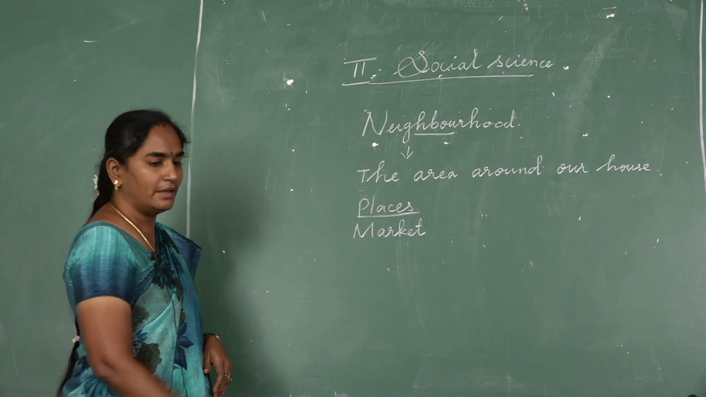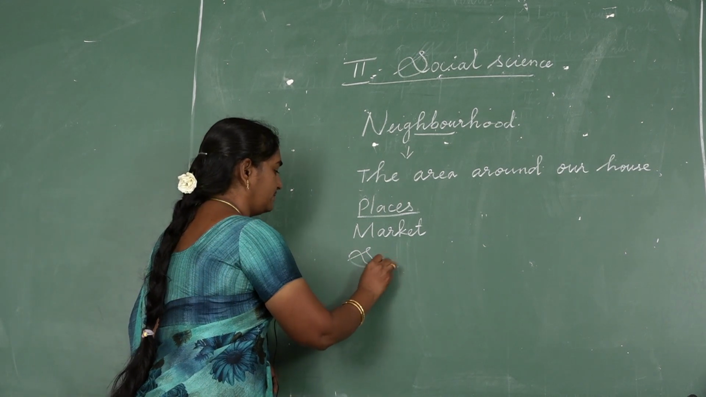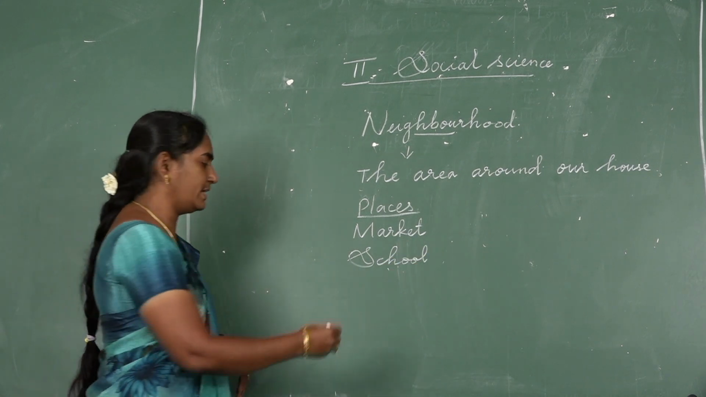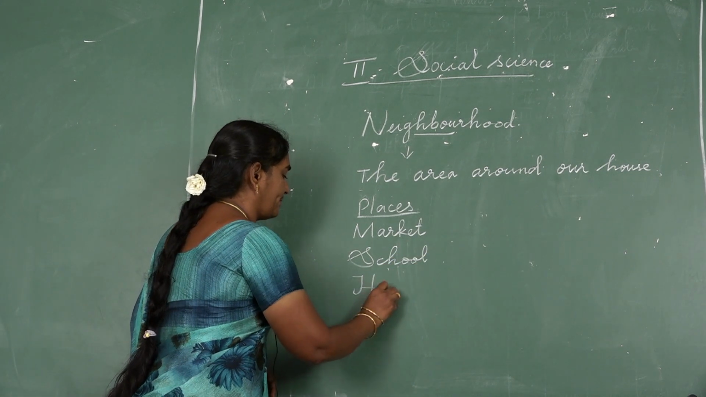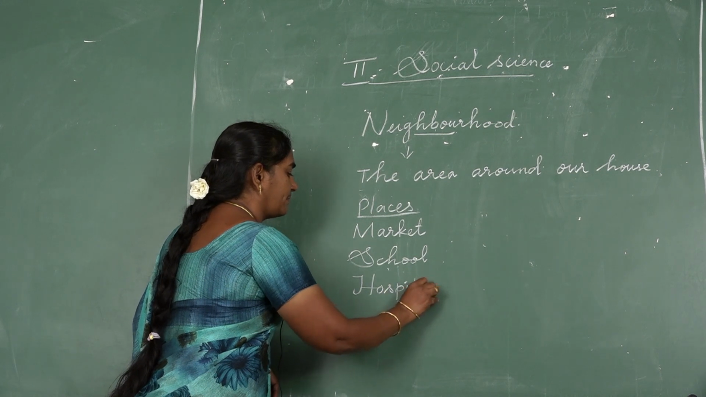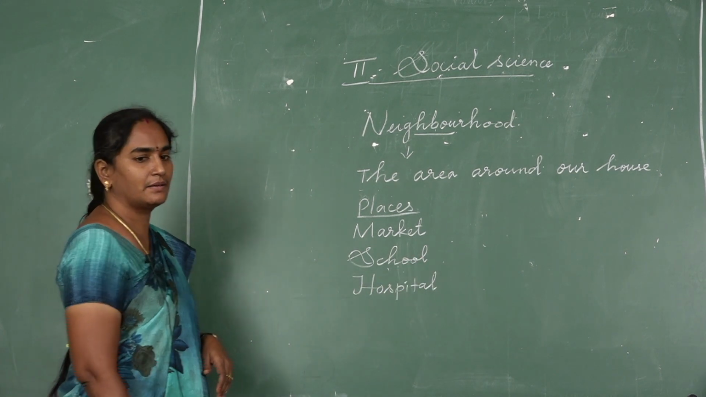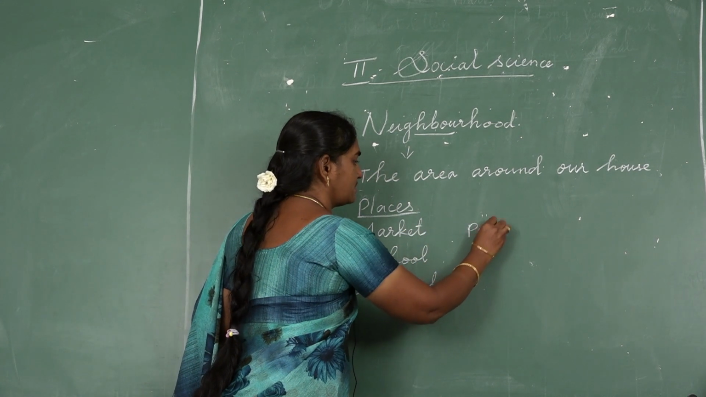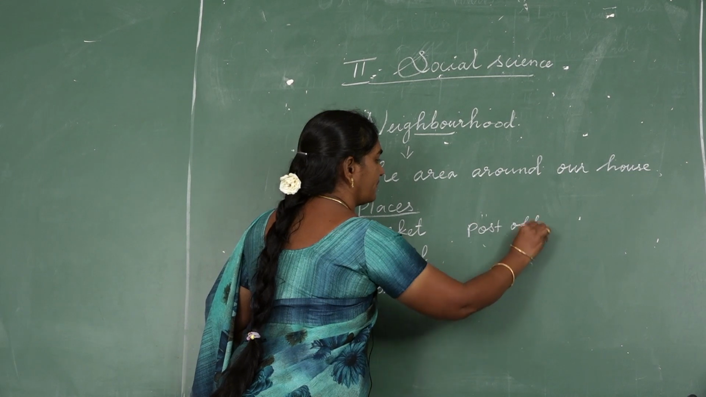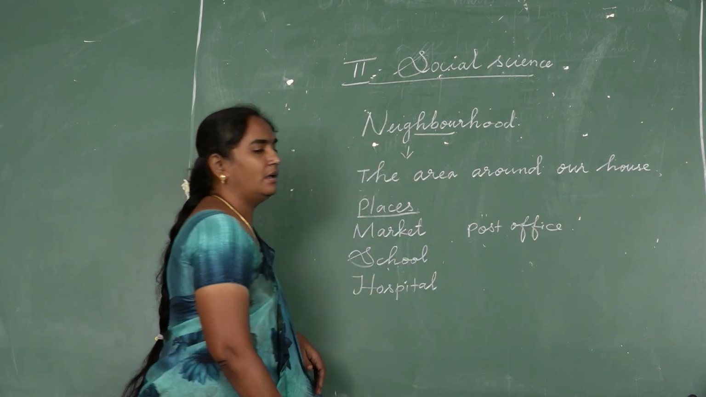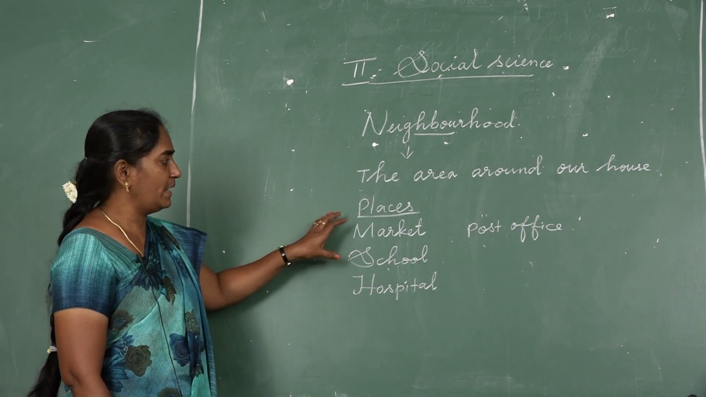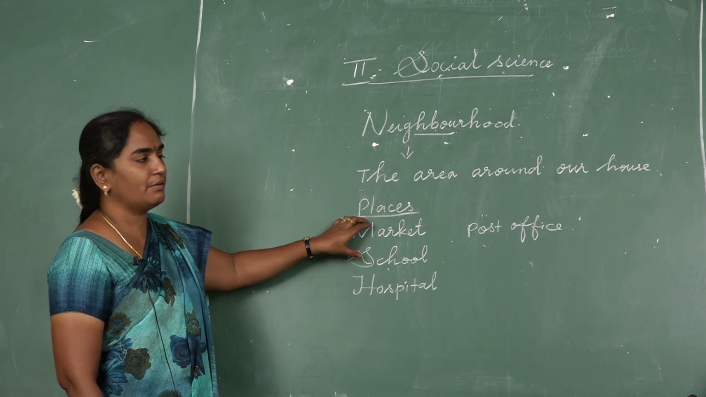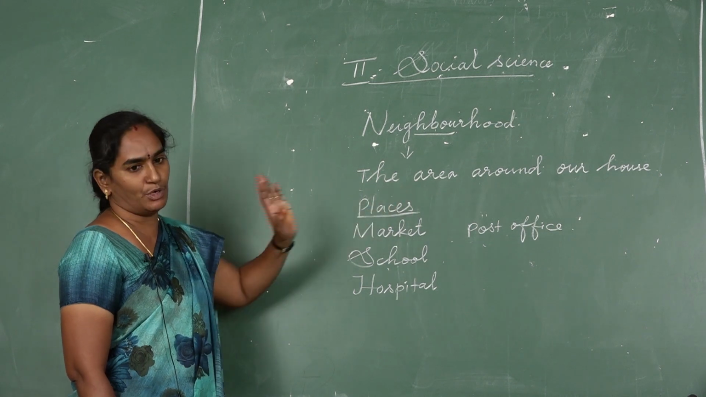Then, yes, school. Next, hospital. Next, yes, post office. Like these are places near our houses. The places near our house are our neighborhood.